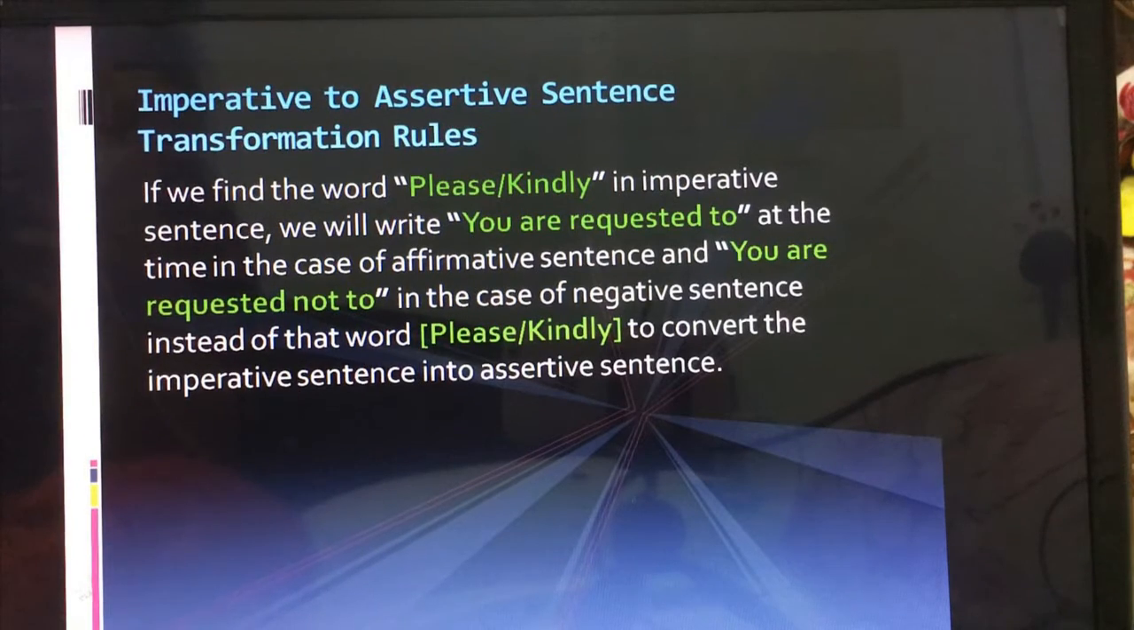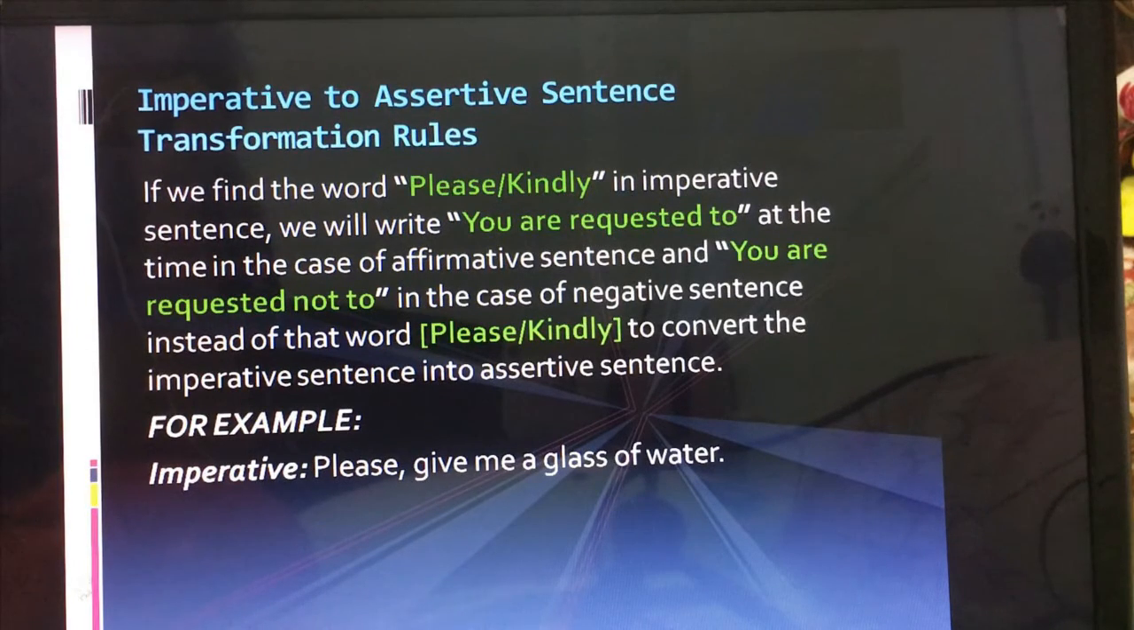First one, if we find the word please or kindly in an imperative sentence, we will write you are requested to. In the case of an affirmative sentence, if it is showing affirmative in assertive, then we will write you are requested to, and you are requested not to in the case of negative sentences, instead of the word please or kindly, to convert the imperative sentence into assertive, or we say declarative sentence. Let's see, for example,